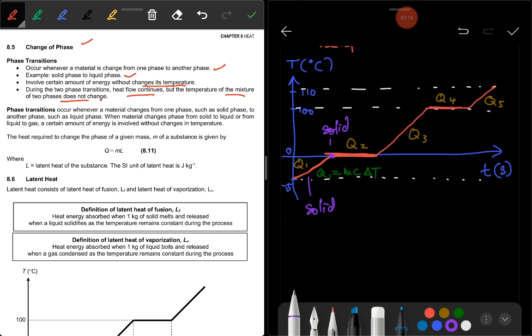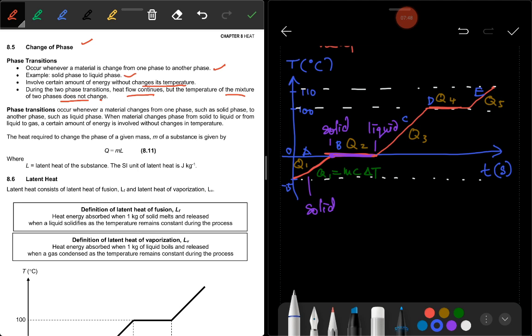And then here, there is a phase transition at this part. So here, it starts to melt. So here is liquid. It starts to melt. Okay, so there are two phases in this part. For example, here I label A, then here is B, C, D, and E.